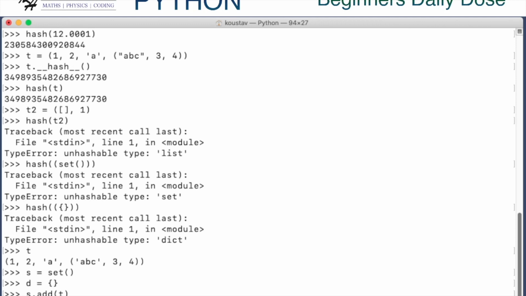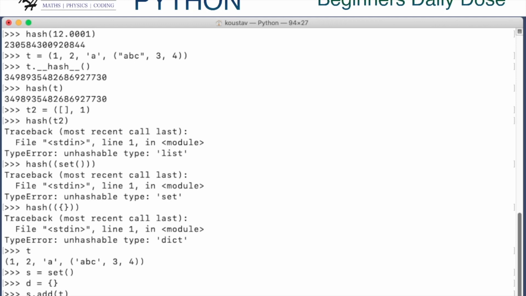Now, for user-defined classes to be hashable, the class needs to implement the protocol method __hash__.